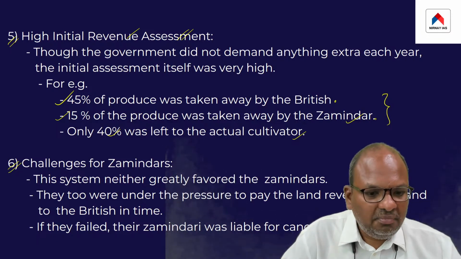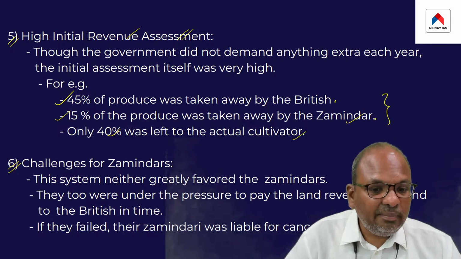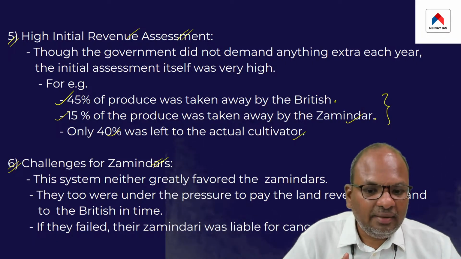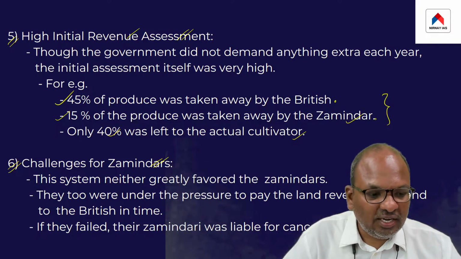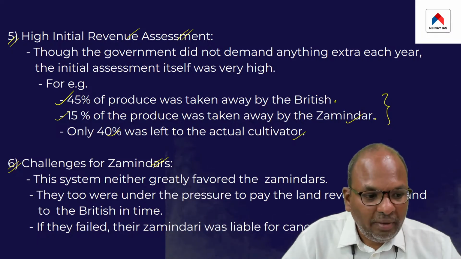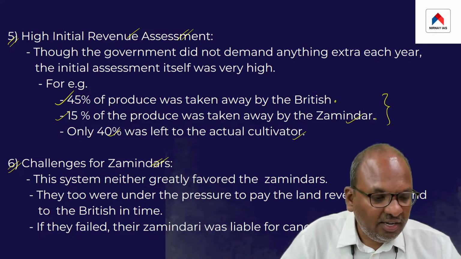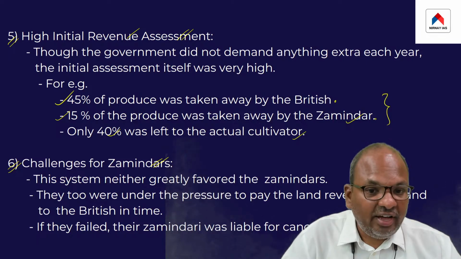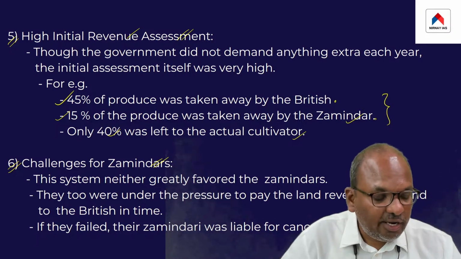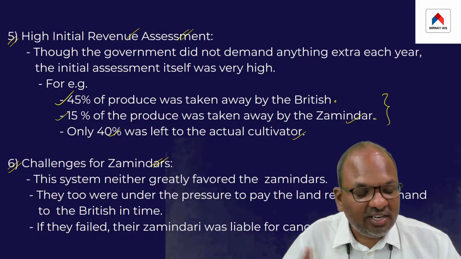This system neither greatly benefited the zamindar. It was because the zamindars were also under great stress to pay land revenue in time to the British. In case they failed, their zamindari could be taken over by the British and sold in auction to some other zamindar.